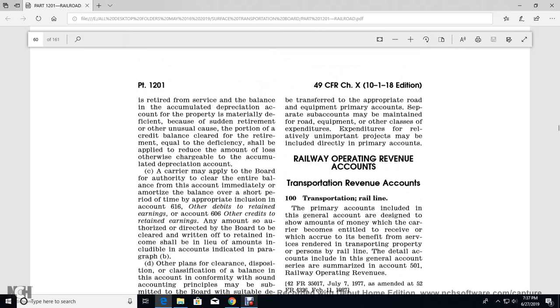The primary account separate sub-accounts may be maintained road equipment. The other class of expenditure for relatively unimportant projects may be included directly into the primary accounts.